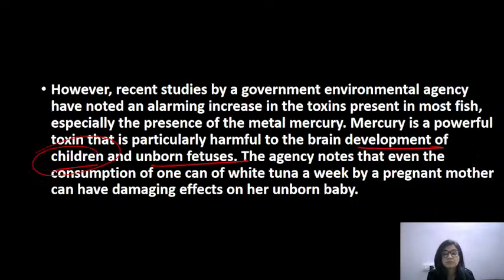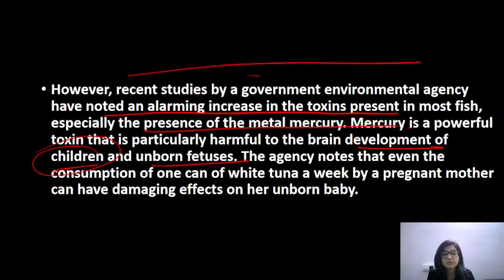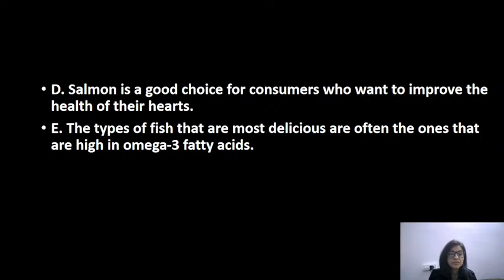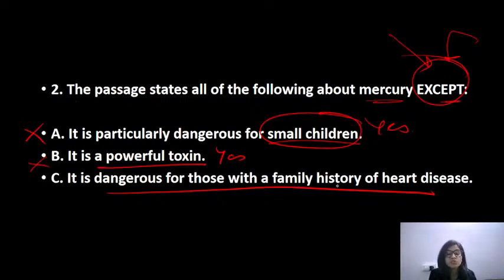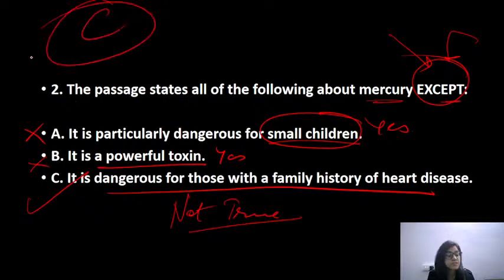Again, alarming increase in the toxins present in most fish. Recent studies. This means this is also correct. This is also true, not the answer. Answer would be: it is dangerous for those with a family history of heart disease. It's dangerous for anyone, basically for pregnant women and the children. Answer should be C. This is not true. This is something which is not true. So the answer has to be C for this particular question. I hope this is clear to everyone.